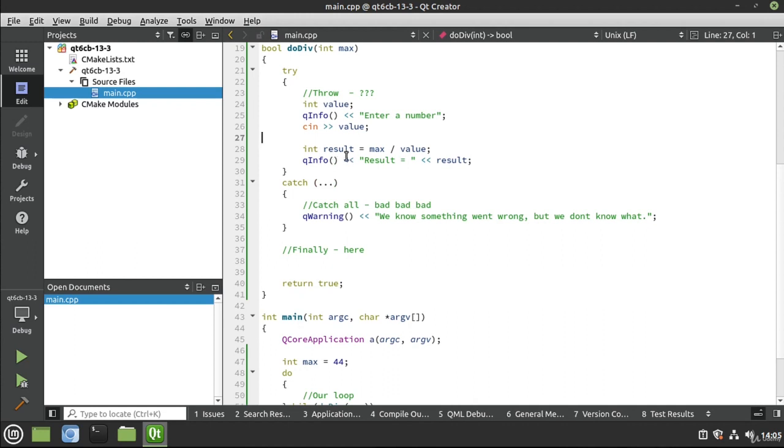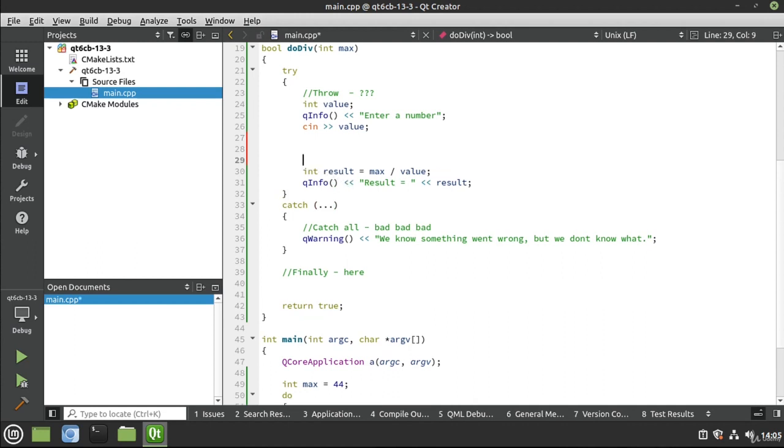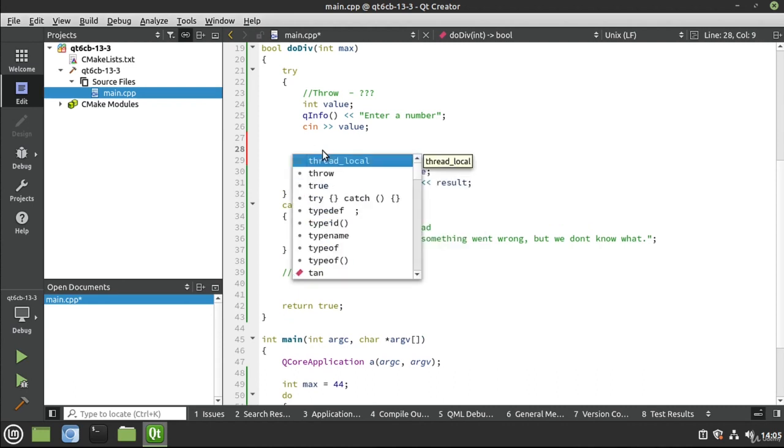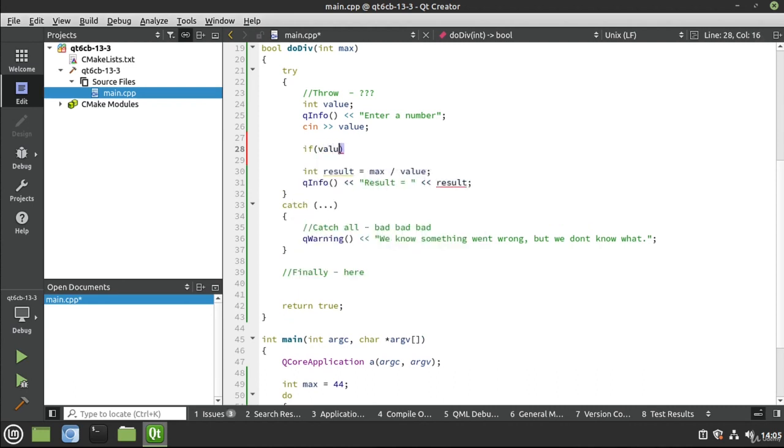So we can start throwing certain things. So for example, we could say something like, if value equals 0, then we could throw a Q string. So there is our little buddy, the throw keyword. Now we're determining when to throw. But we have this nasty little catch-all. Let's go ahead and run this again and watch the catch-all in action.